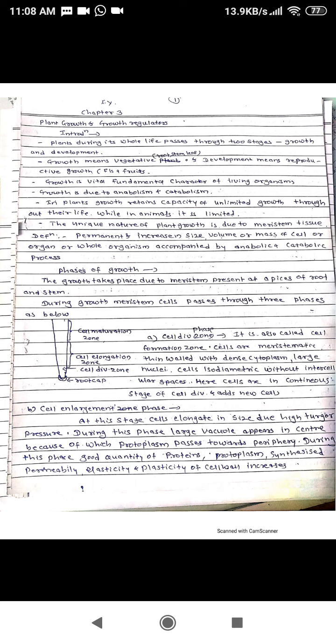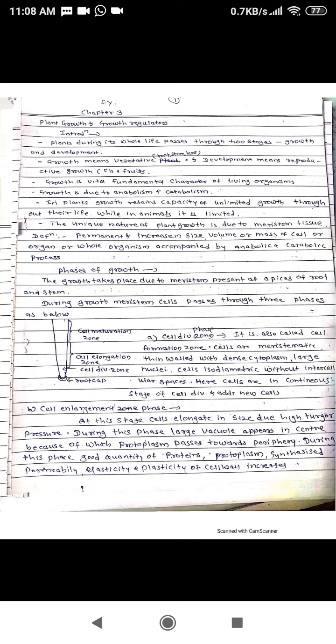So cell division phase is also called cell formation phase. Cells are meristematic, thin walled, with dense cytoplasm, large nuclei. Cells are isodiametric, without intercellular spaces. Here the cells are in the continuous stage of cell division and add new cells.